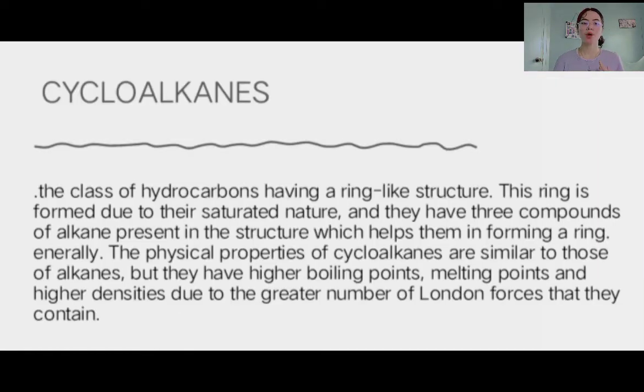The cycloalkanes are a class of hydrocarbons having a ring-like structure. The ring is formed due to their saturated nature. The physical properties of cycloalkanes are similar to those of alkanes, but they have higher boiling points, melting points, and higher densities due to the greater number of London forces that they contain.